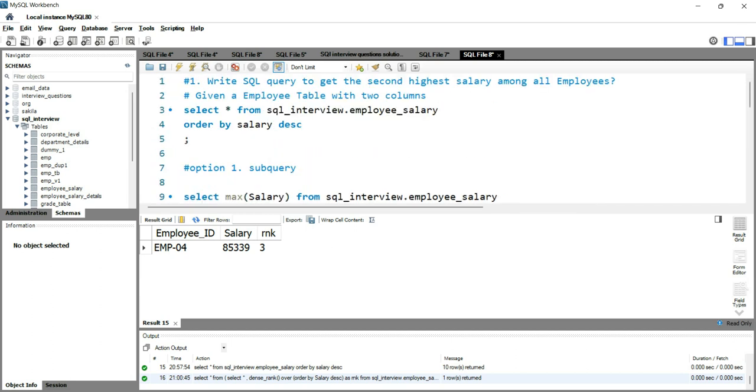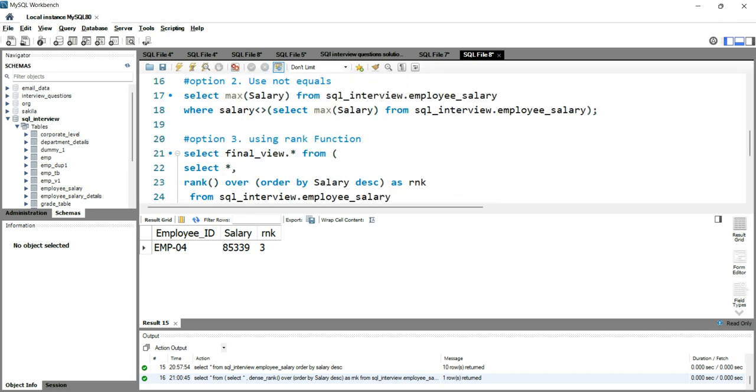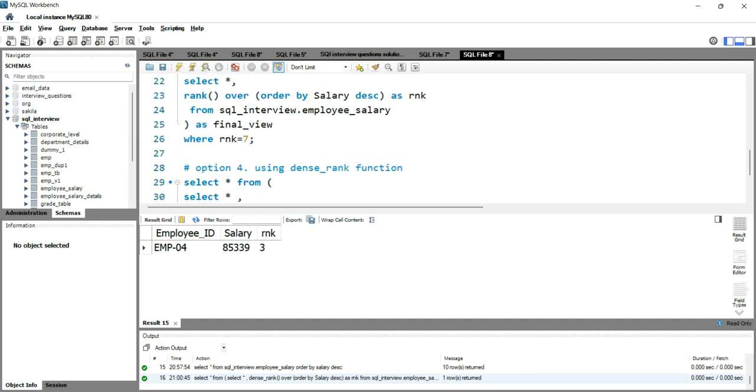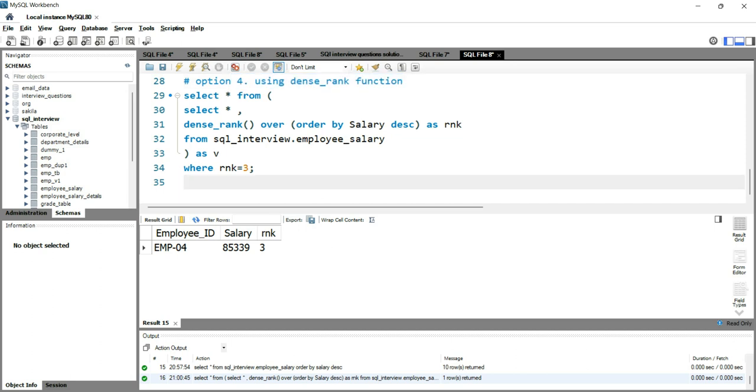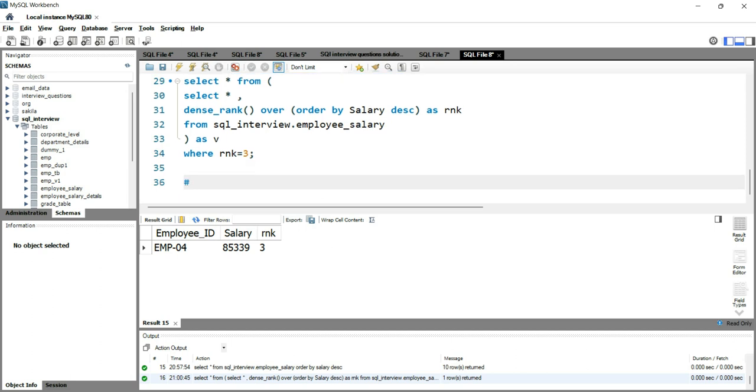Now since the start of this video, we have used this subquery as the first option, not equal to as second option, rank function as third option, dense rank function as fourth option. Let me add one more option over here to get the nth highest salary, or you can say second highest salary, third highest salary, based on your requirement, by using the row number function. So we'll use this row number function over here also.